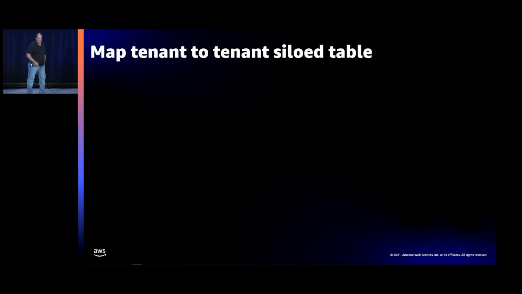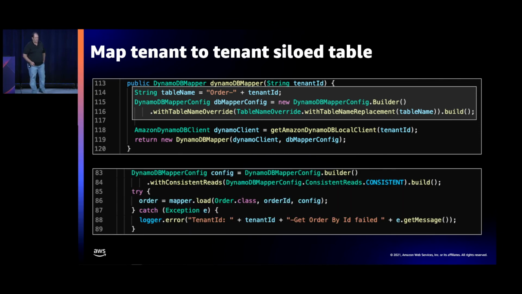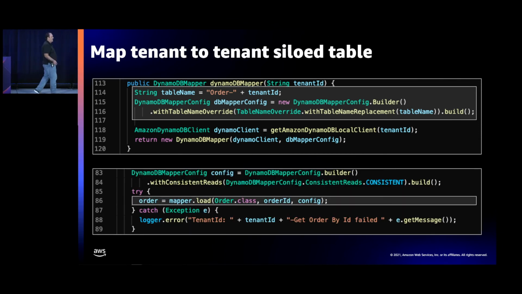And then if we dig into that, we'll see there's this place where we go and look up the order table's name. So we use order dash as the prefix of the table, and we'll append the appropriate amount onto the end of this. That resolves this to this tenant's name, and we'll call this load function, and it'll go get the data and return it back to the tenant.